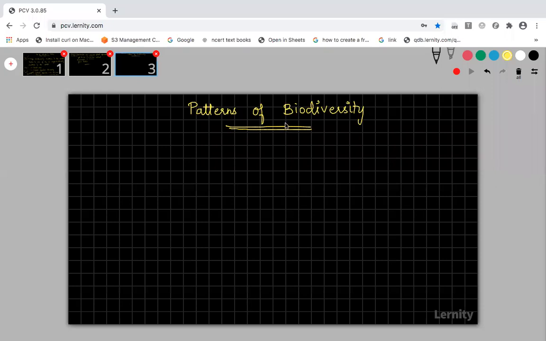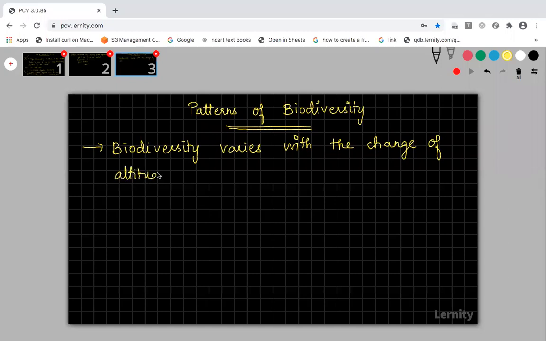Please do remember, biodiversity will not be constant everywhere. It will vary from place to place, and we are going to discuss two different ways: biodiversity varies with the change of altitude and latitude.